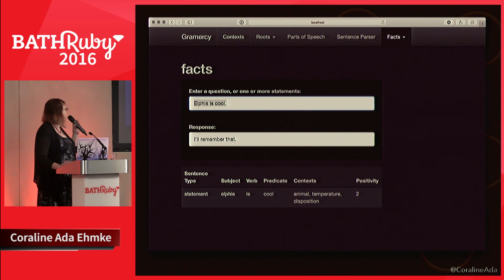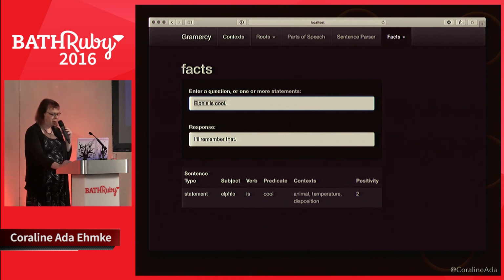But Sophia is not able to determine what the word cool means. Cool is an expression of temperature, but also of disposition. And there's not enough context in this sentence for her to distinguish between the two. If we had additional words like "she's cool and interesting," then Sophia would understand that we were talking about disposition.